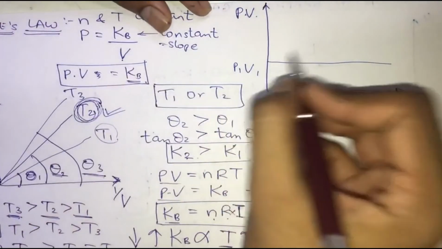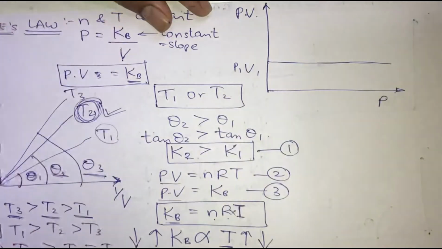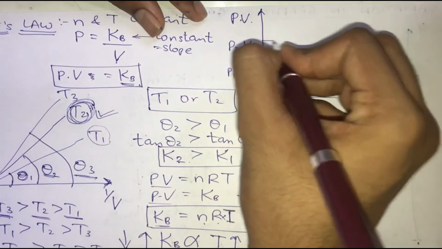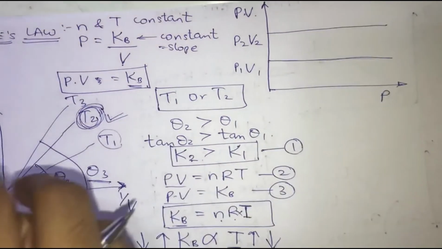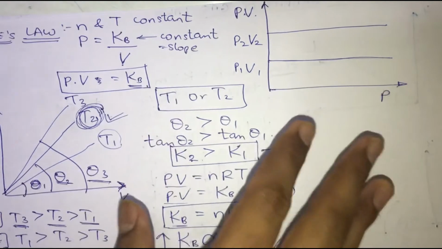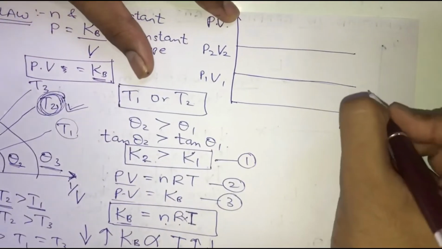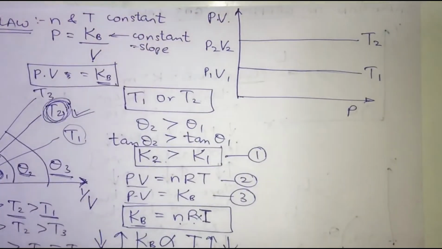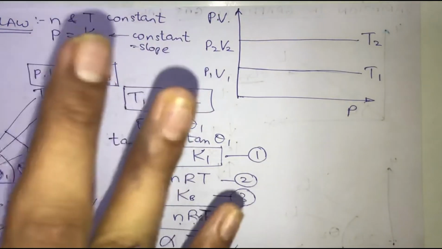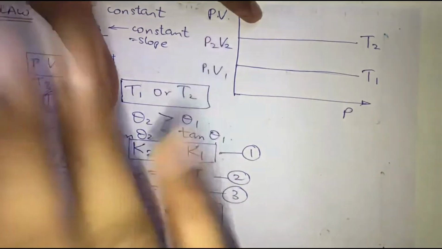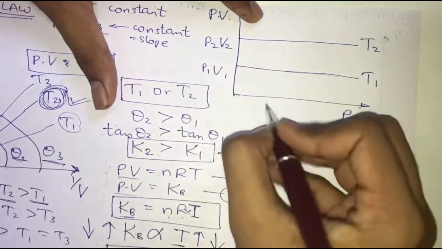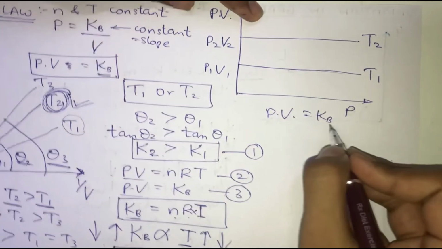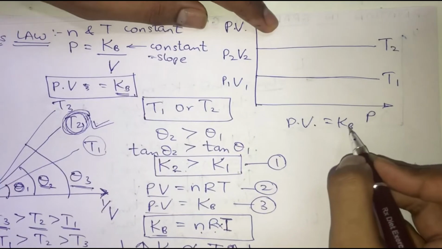So P1 into V1 is nothing but a constant, and if we take another set of pressure and volume, I get another constant over here. Now in the question they are going to ask whether temperature T1 is greater or whether temperature T2 is greater. The basic thing that we know is PV equals KB, and I am writing B because it is the Boyle's law constant.